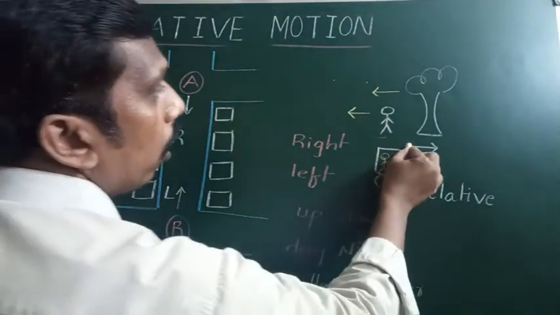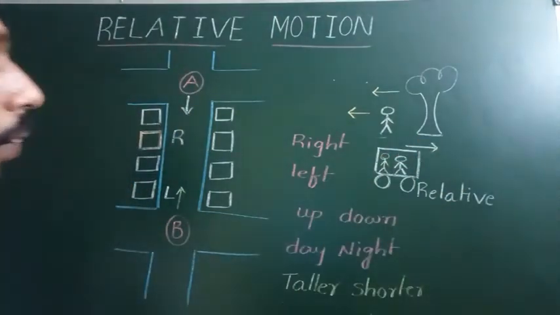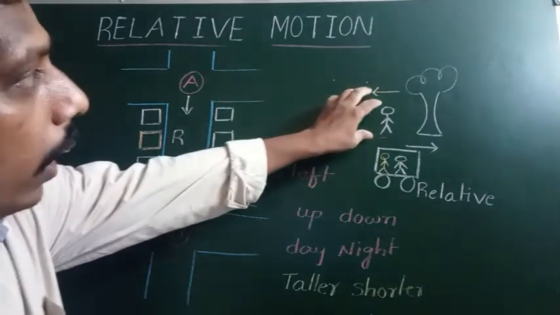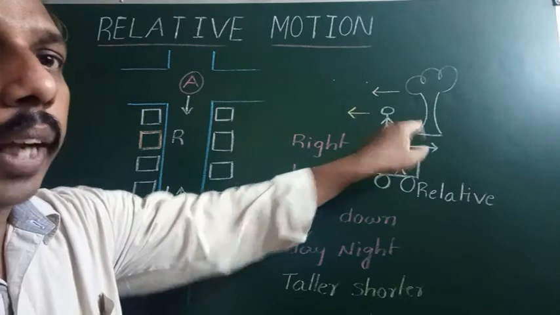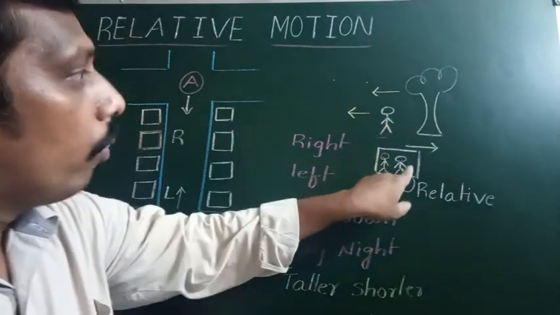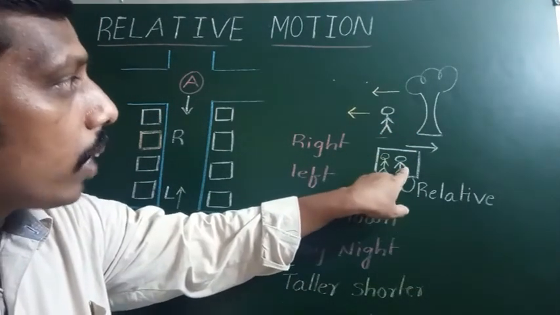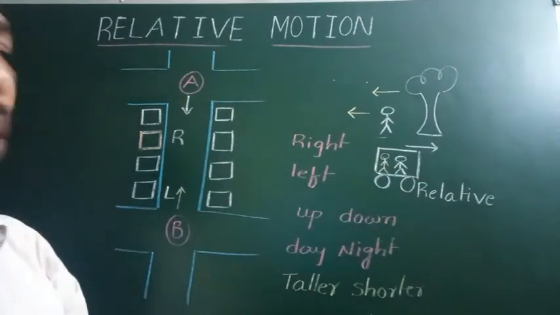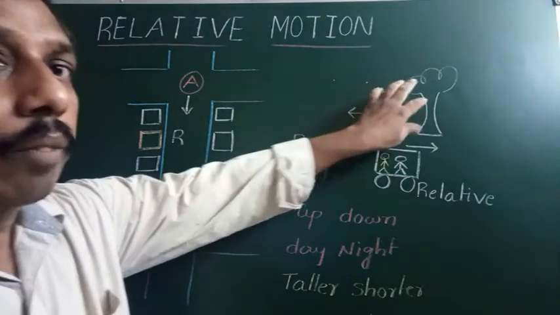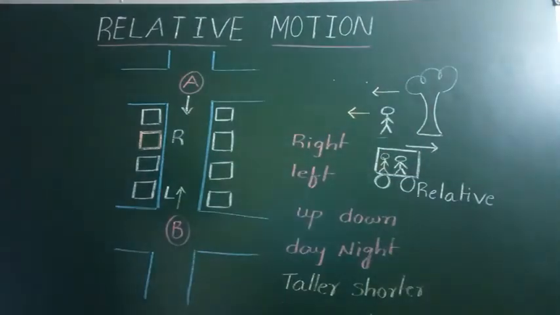What happened here? When the car is moving towards east, a person is standing beside the road. For this person, the tree appears at rest. But for the person traveling in the car, the tree appears to be moving towards west. So for one person the tree appears at rest, for another person the tree appears in motion.